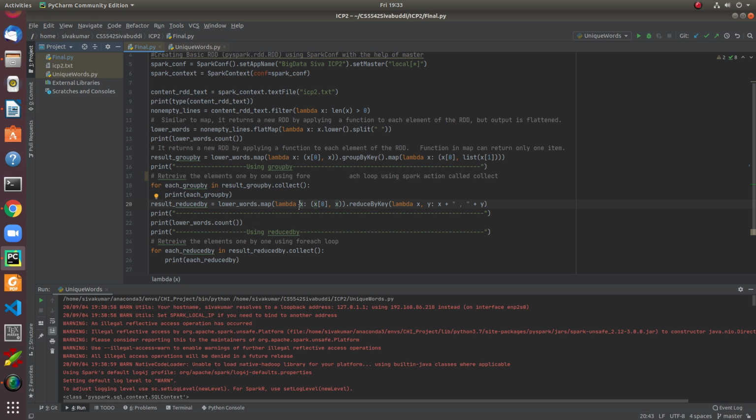Transformation functions like map, flatMap, filter, groupByKey, and reduceByKey take some time to understand and to apply in a relevant context suitable to us.